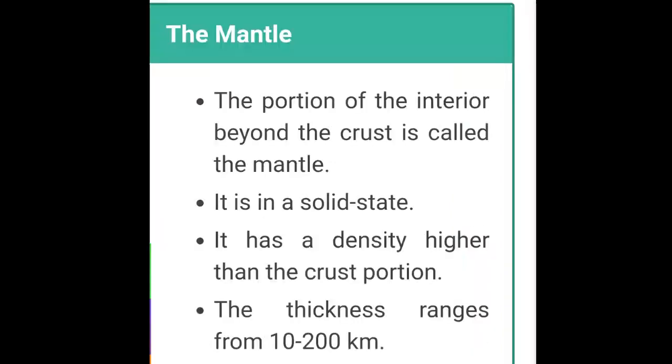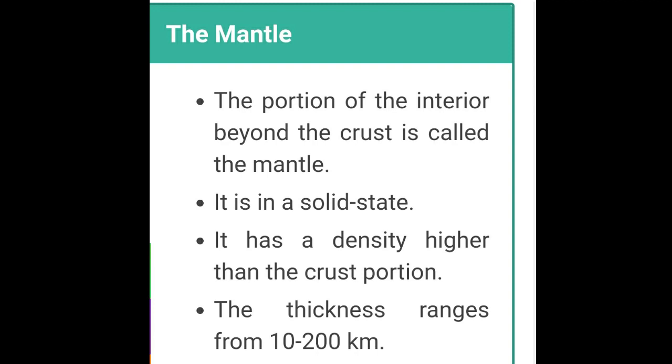So when you talk about lithosphere, we just say SiAl, that is silica and aluminium. Now, after having read about the crust in a bit of detail, let's look into the mantle. The portion of the interior beyond the crust is called the mantle. So the layer of the earth beneath the crust is called the mantle.